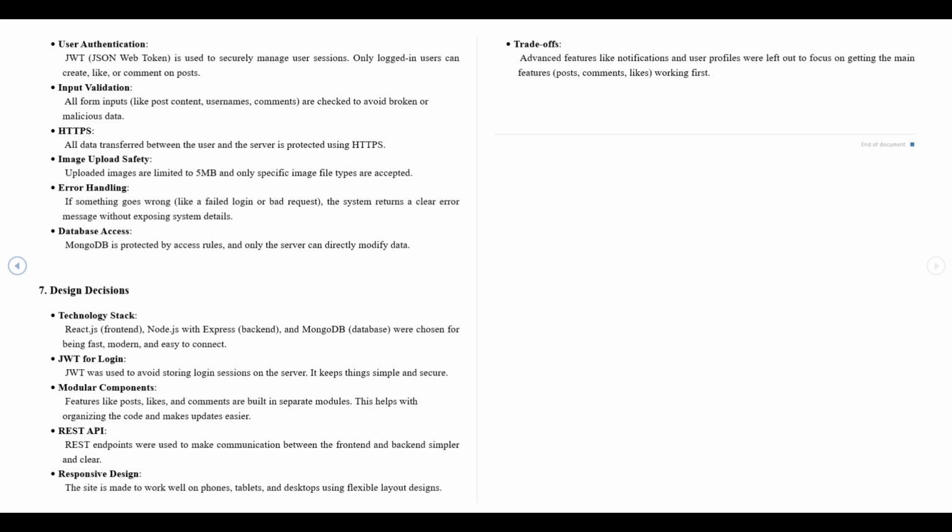Overall, this document outlines every technical detail needed to build and maintain this project in a clear and professional way.